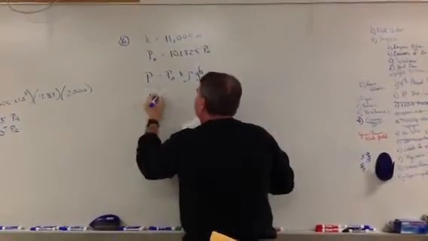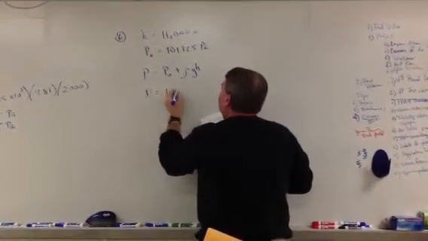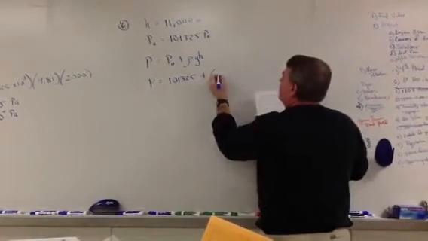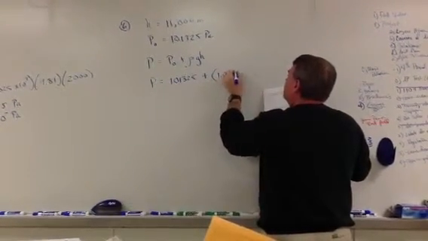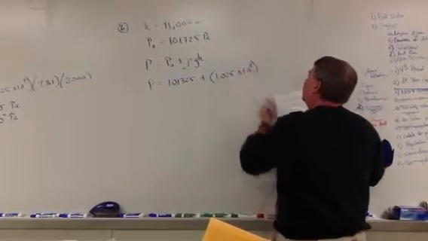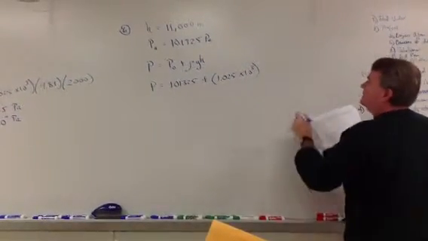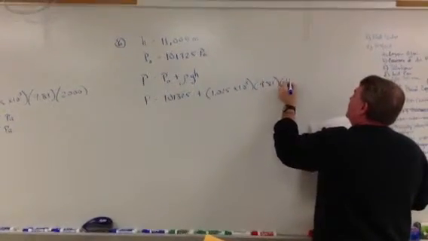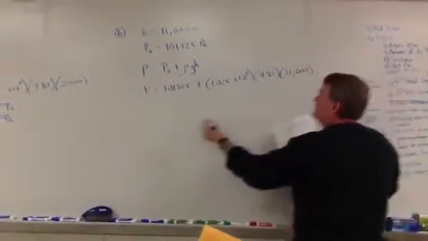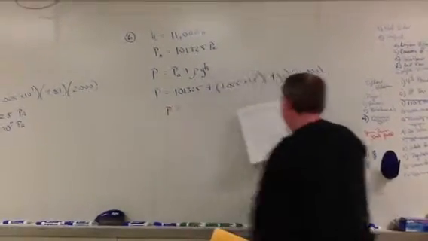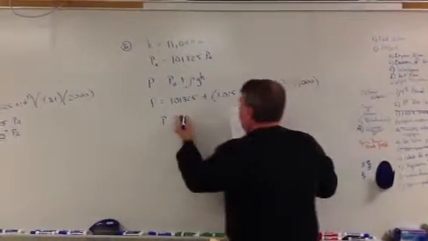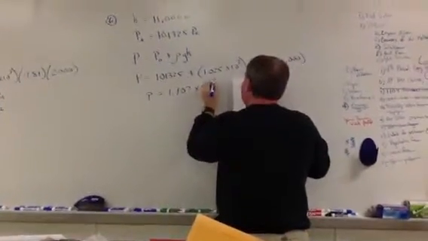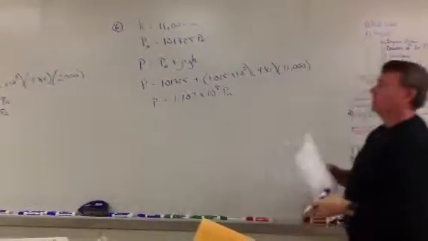So the absolute pressure is equal to 101.325 plus the density of seawater is 1.025 times 10 to the third. That's either memorized or it comes from a table from the textbook, 9.81, and the depth is 11,000. This gives us an absolute pressure of 1.107 times 10 to the 8th pascals. And that's 5